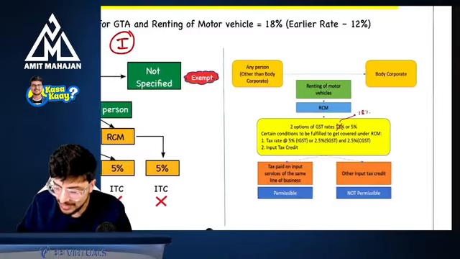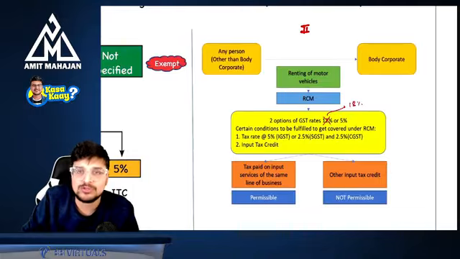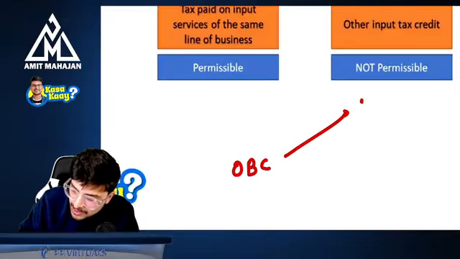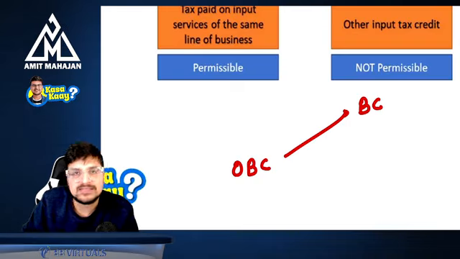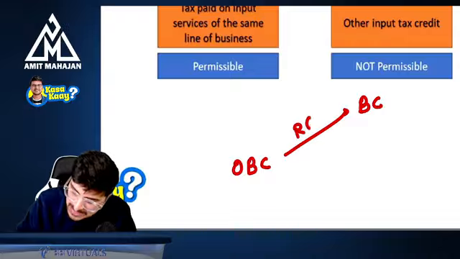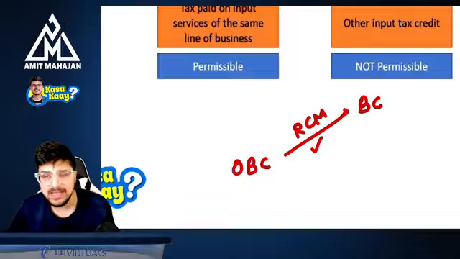Perfect, no problem. Okay, and in the next part, the second part, if you see renting of motor vehicle, we had seen that if any person other than a body corporate is providing a supply to a body corporate, and this supply is renting of motor vehicle, then RCM is applicable. Perfect. Reverse charge mechanism will be applicable.